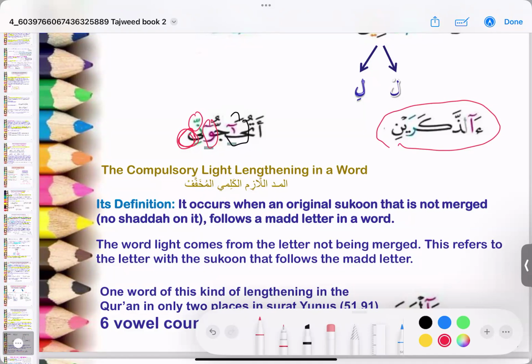The hamza here is the letter of istifham, a questioning hamza, and it's followed by adhakarain, which is actually a hamzatul wasl. But in this case, this hamzatul wasl is converted to a mad, taken as a mad, and you will read this as adhakarain.